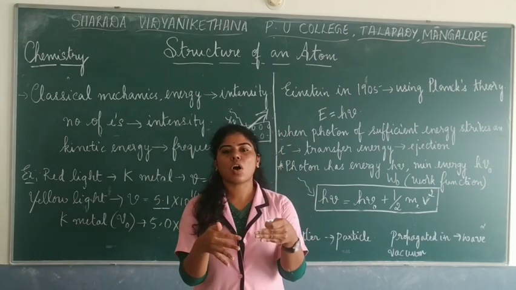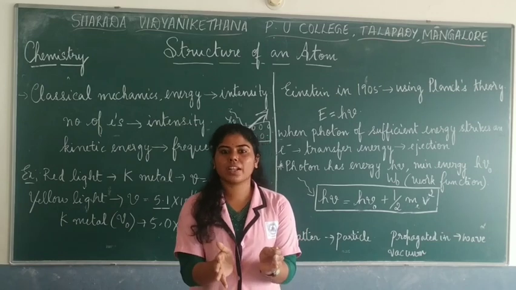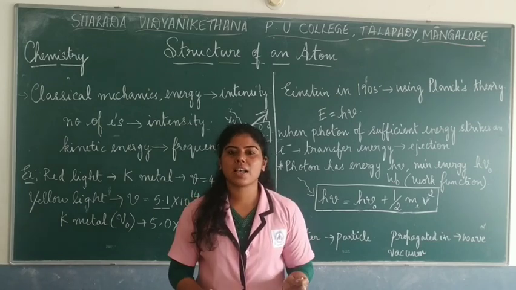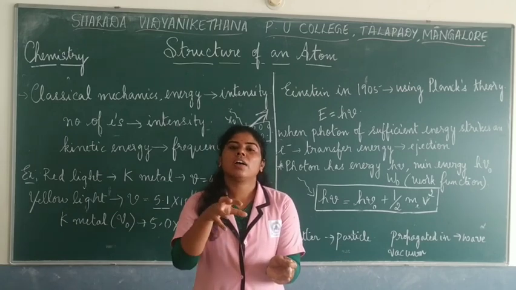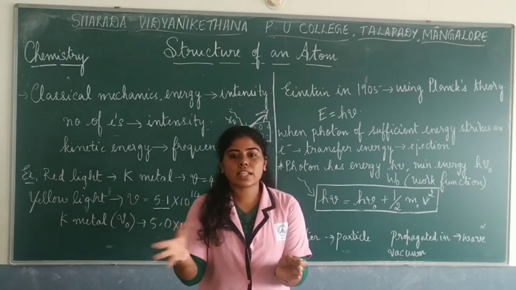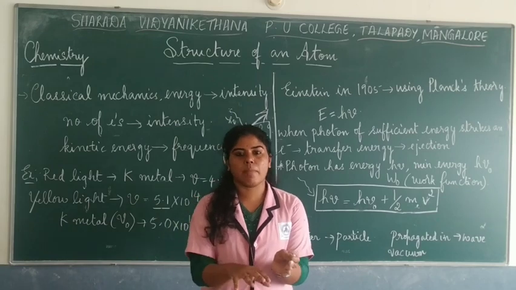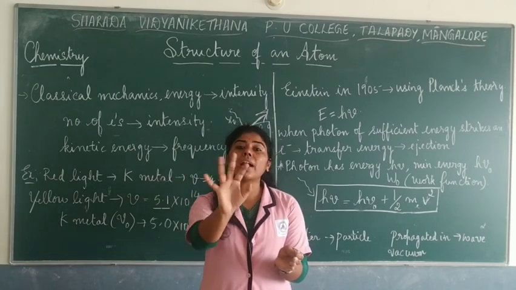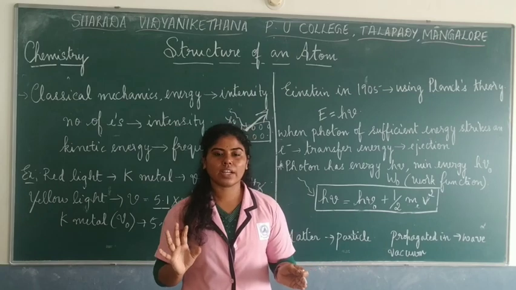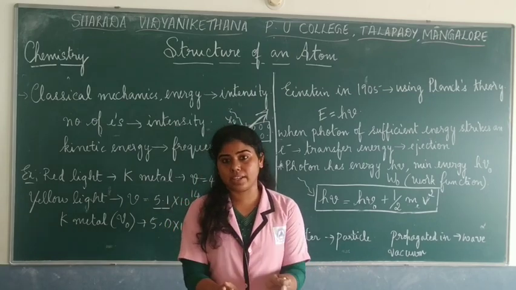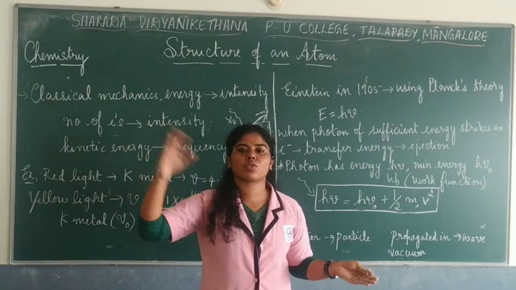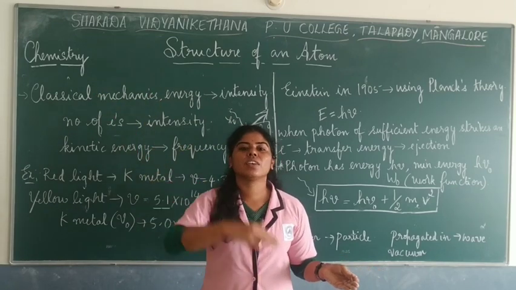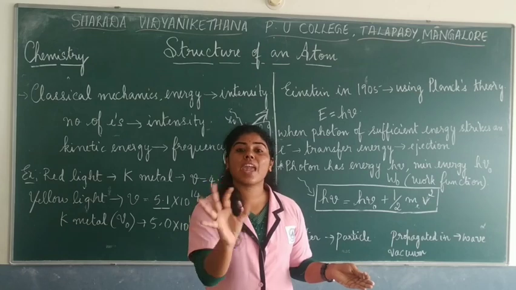Now if you talk about matter, okay, matter is what? Anything which has mass and occupies space. So anything with matter, okay, if there is an interaction between the light and the matter, then we talk about it as a particle nature. Got it? If there is an interaction with the matter, okay, but if it is through space, like the empty space or vacuum, then we consider it to be a wave type.